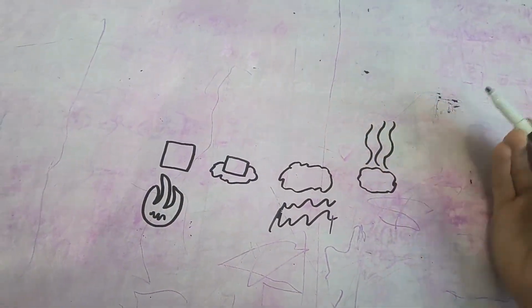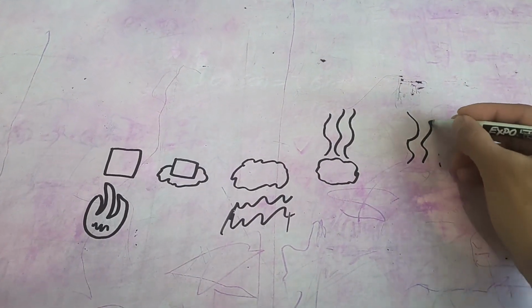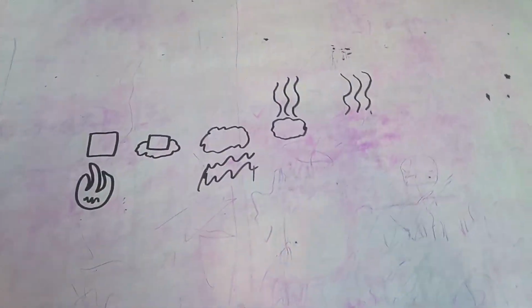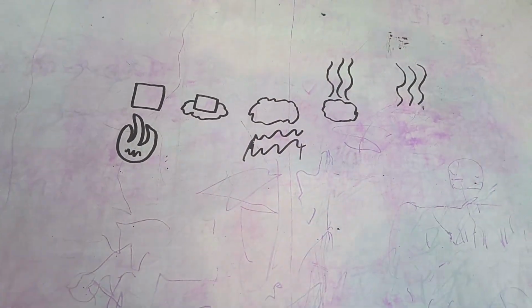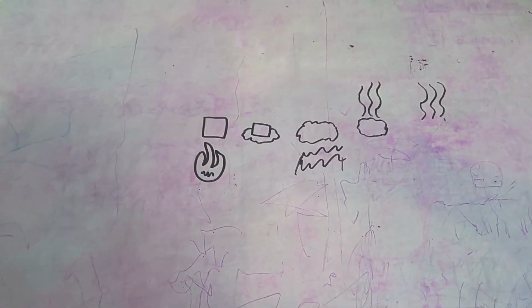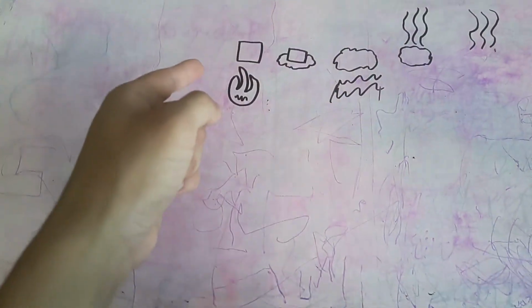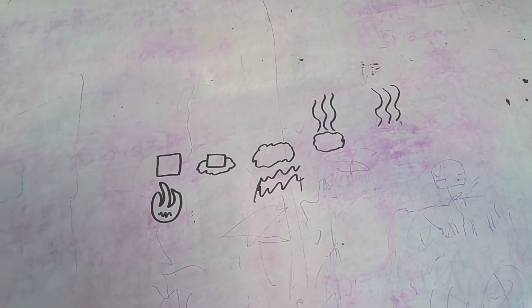This would be the gas form of the water. And eventually, it would all turn into this gas, and there would be no more water left. Now, what is actually happening, though, whenever the water is turning from a solid state to a liquid state to a gas state?